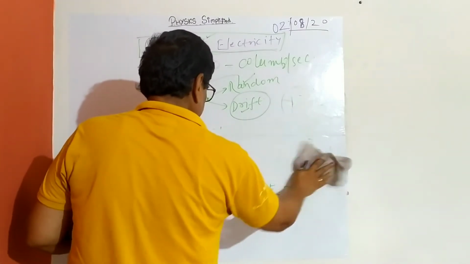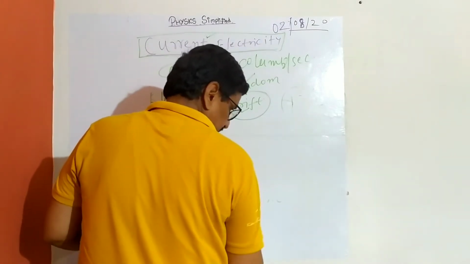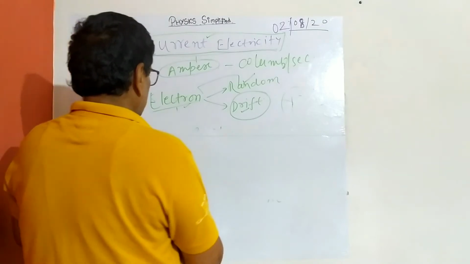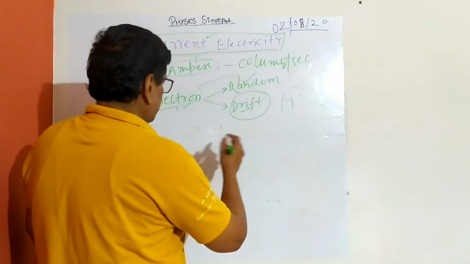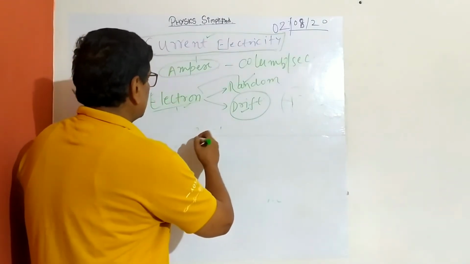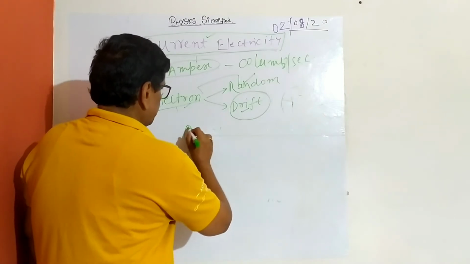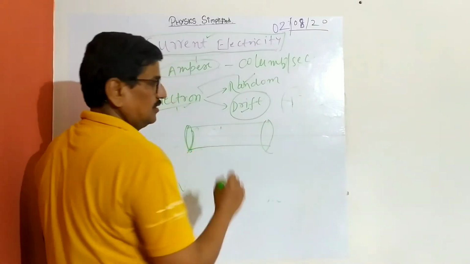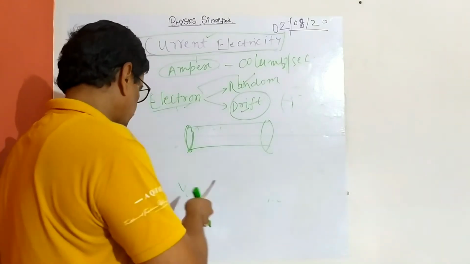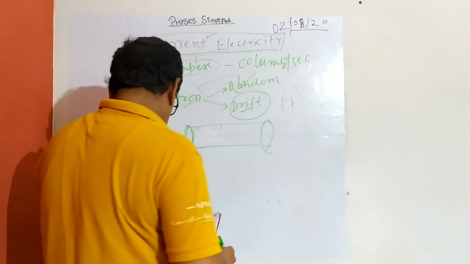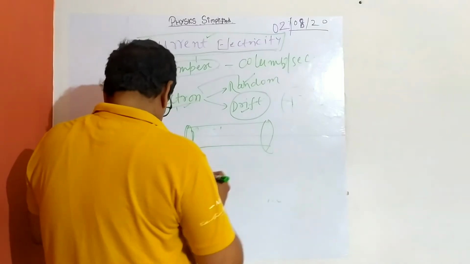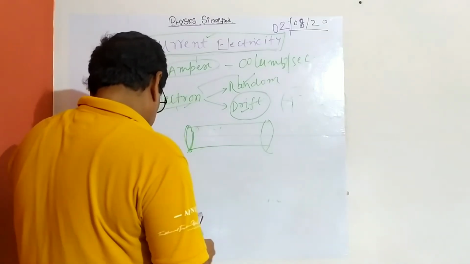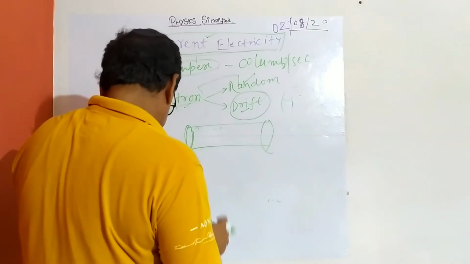So now, as I already told, there is an analogy, and after that we will come to EMF. There is already an analogy between pipe flow and conductor current flow. Suppose this is a cross section of a conductor for a certain length. That is to say, the relationship between charge, drift velocity and current density, that we will deal with.